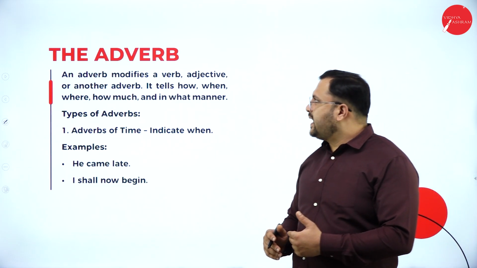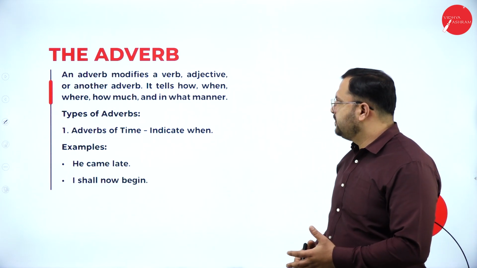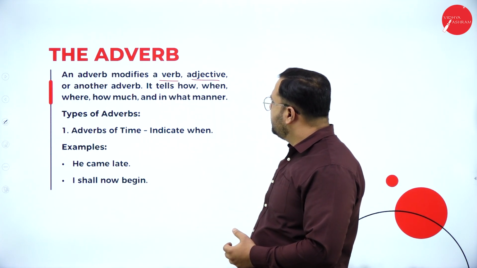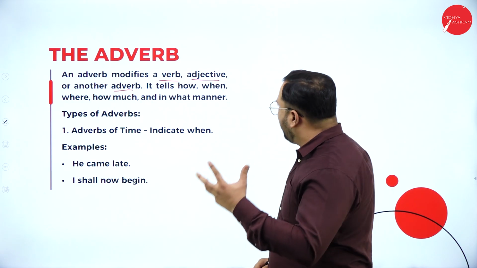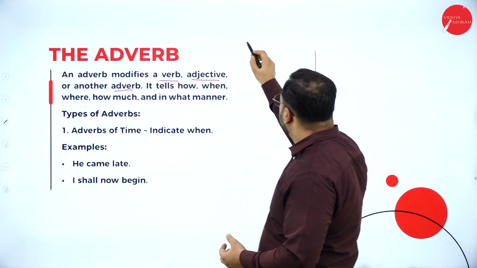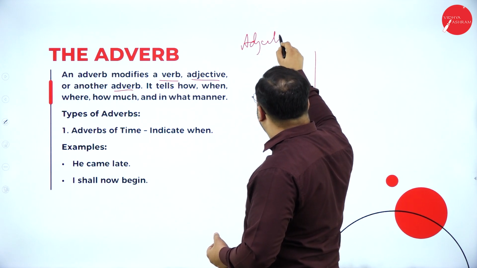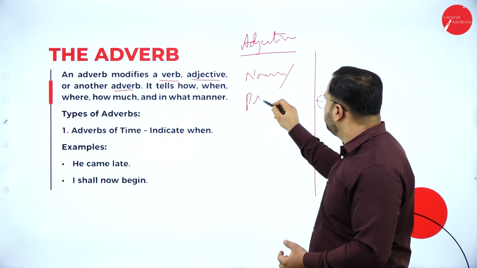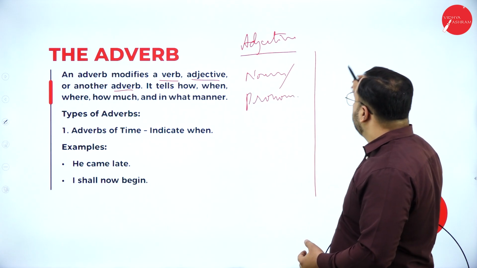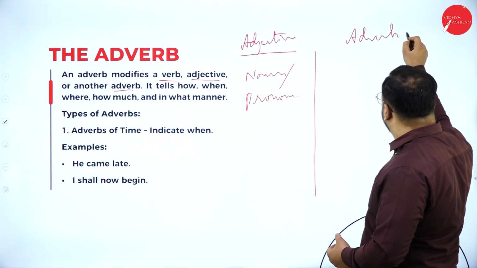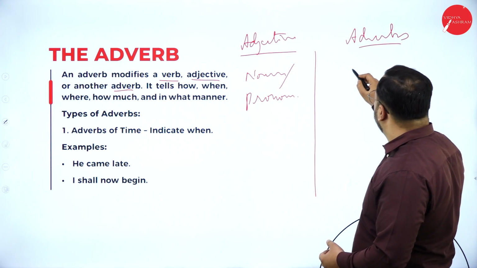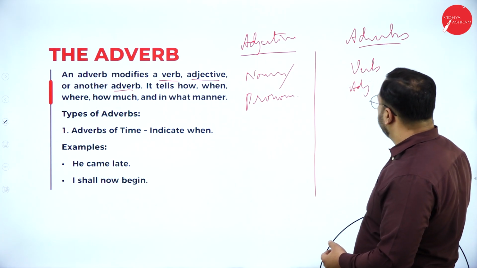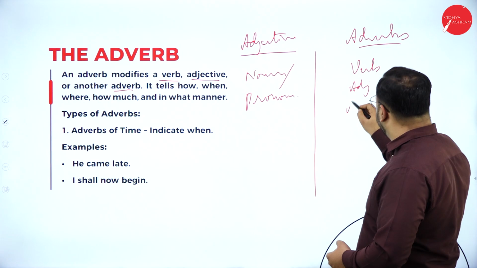Going on to the next one, that is the adverb. What is an adverb? An adverb modifies a verb. It modifies an adjective and another adverb. So you have to have a clear distinction. Adjectives, they describe what? Noun or pronoun. And adverbs, they describe verb, they describe adjective, they also describe their own kind, adverbs.